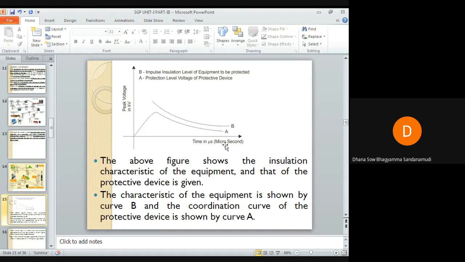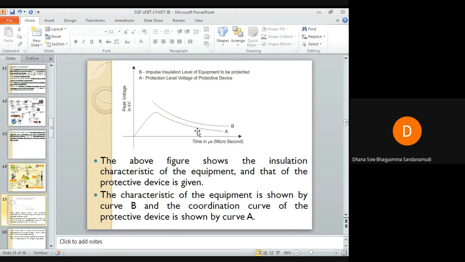And the insulation withstand level voltage of the protective device is less than this equipment's withstand level, means it will definitely be less than 400. Let us assume it is 350 or 300 volts. So when overvoltage occurs in the system, the insulation breakdown will occur in the protective device, not in the equipment which is to be protected.